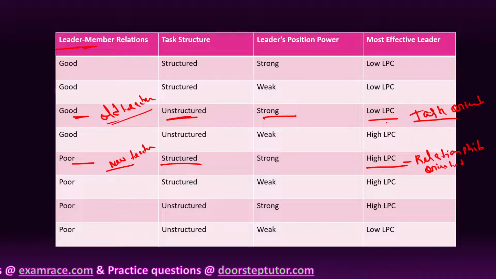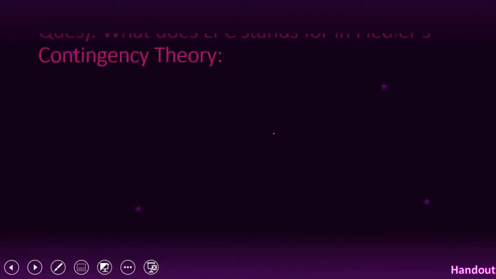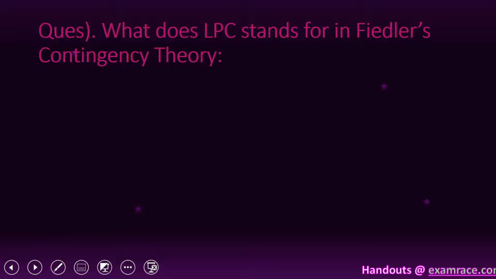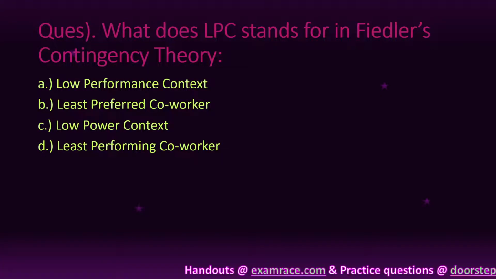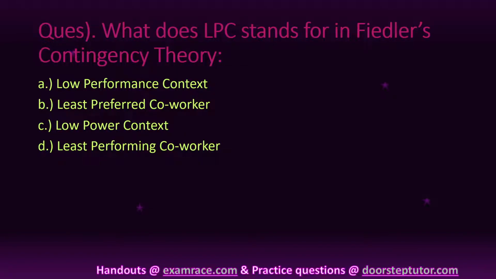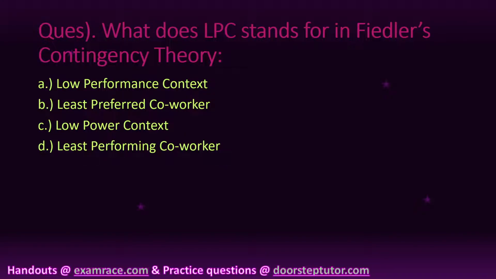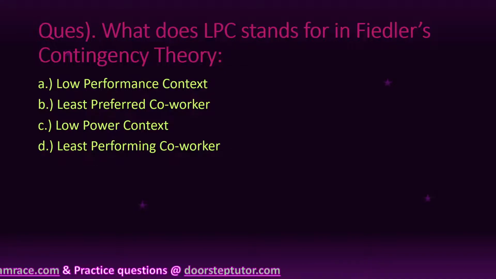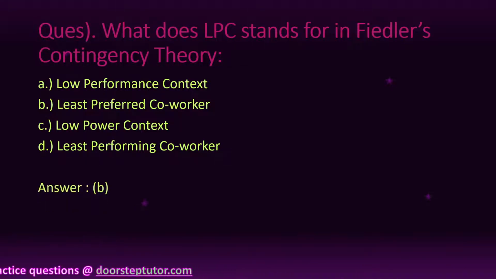Understood? Now we see some questions on this topic. What does LPC stand for in Fiedler contingency theory? Low performance contest, least preferred coworker, low power contest, or least performing coworker? The answer is B, that is least preferred coworker.